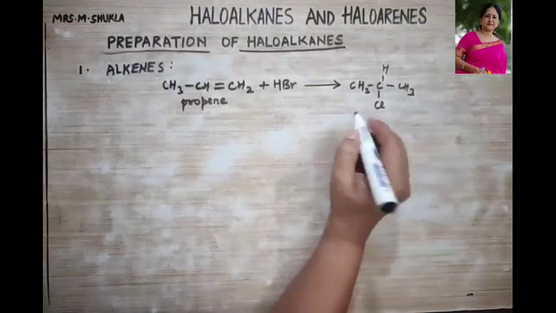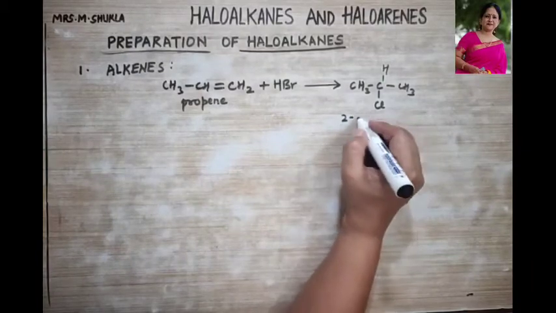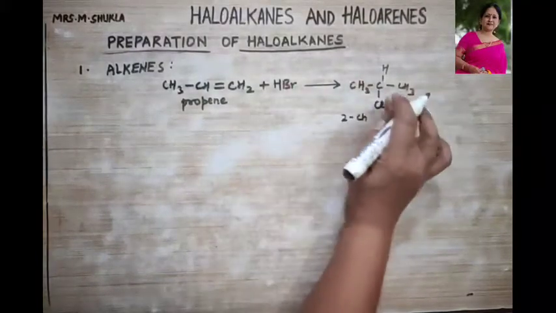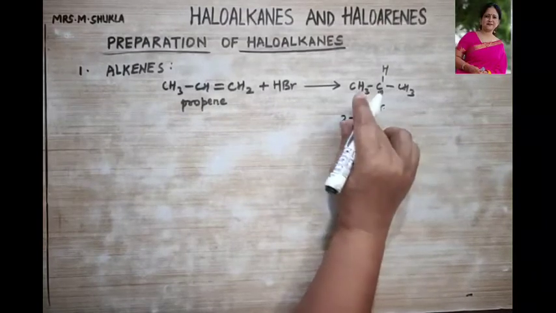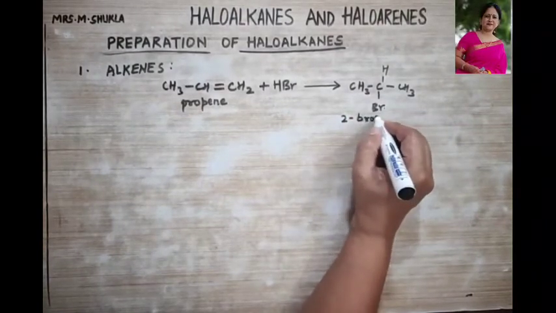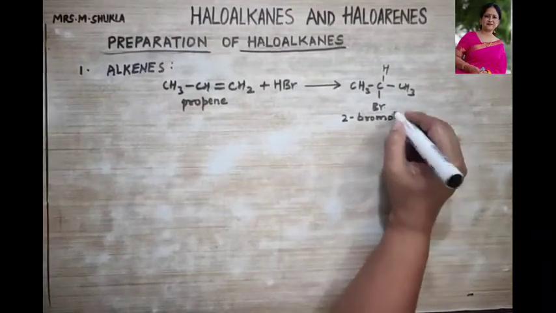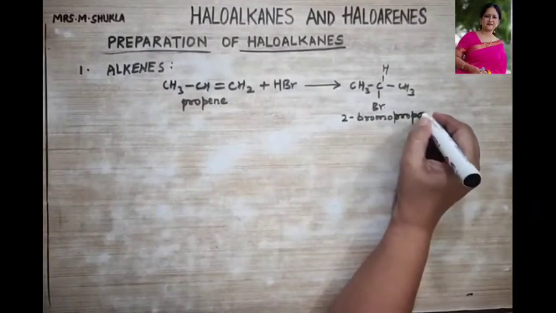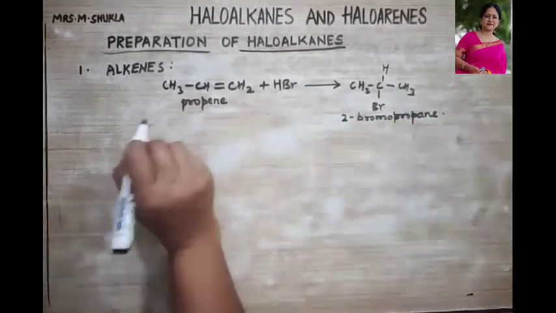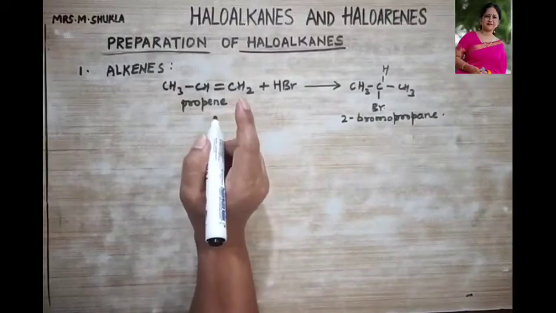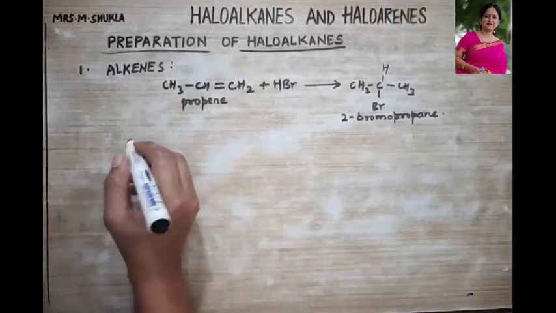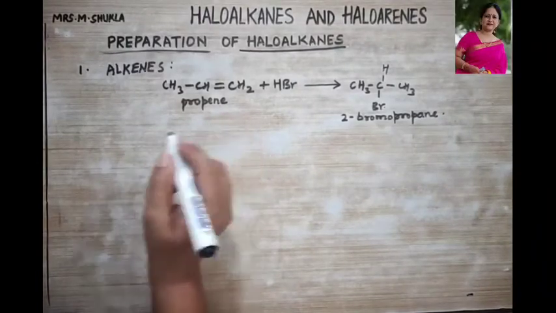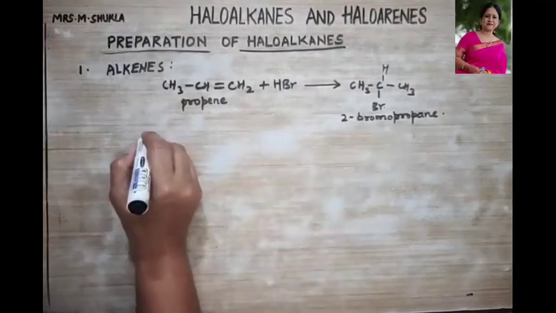What is the name of this? Bromine is there, so I will write here bromo. This will be called 2-bromopropane. 2-bromopropane, right? Similarly, if in the presence of peroxide, if I use peroxide over here, for example, in the reaction,